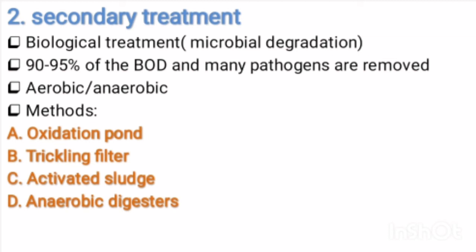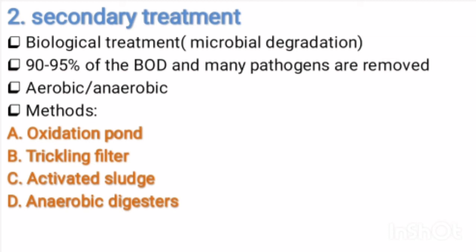The reduction of BOD is achieved through the mineralization of organic matter and by microbial activities. Several microorganisms are involved, and the microbial activities may be aerobic or anaerobic.